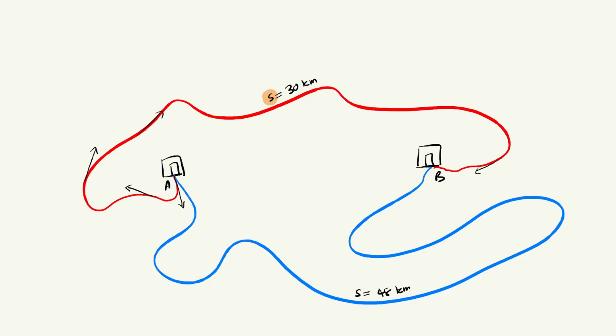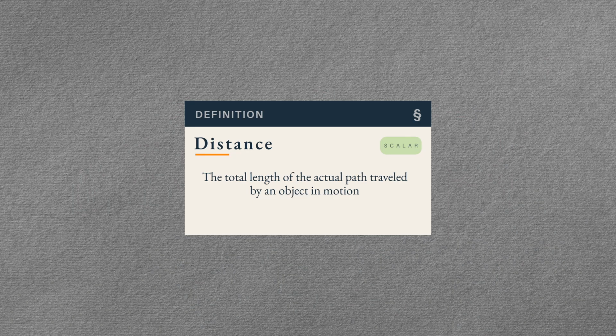In physics, when a quantity can't have a fixed direction, when all it has is a value, a magnitude, we call it a scalar quantity. It has magnitude only. So this length, the 30 kilometers along the red road, is called distance. Why? Because it has a value, 30, and a unit, kilometers. That's all a distance is. And if you took the blue road instead, same story. The direction keeps changing throughout the journey. So again, all you can give is a value. That's also a distance, also a scalar.